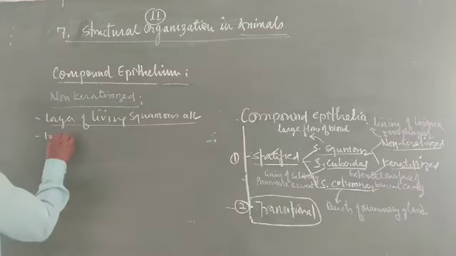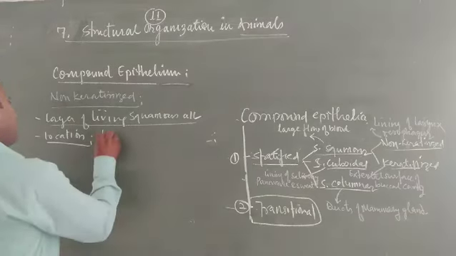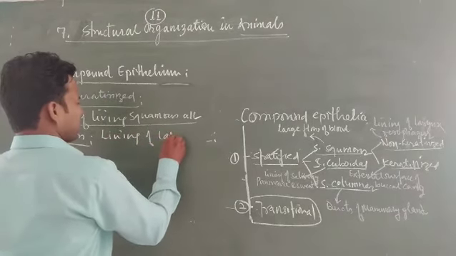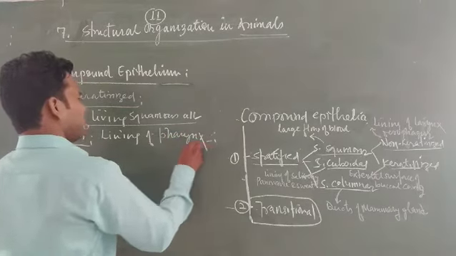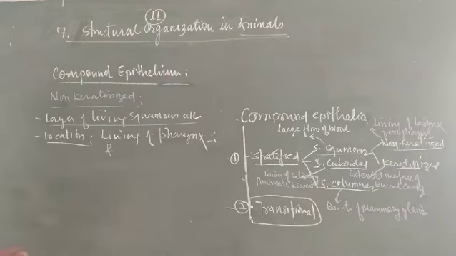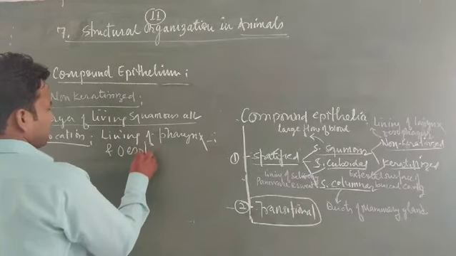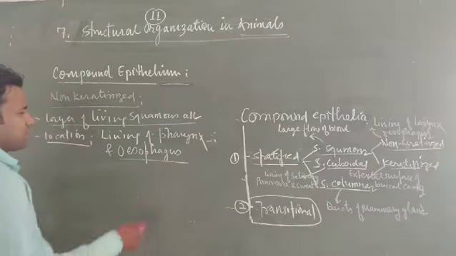What is the location in the body? The non-keratinized epithelia are found in the lining of the pharynx and oesophagus. Both are parts of the initial digestive tract.